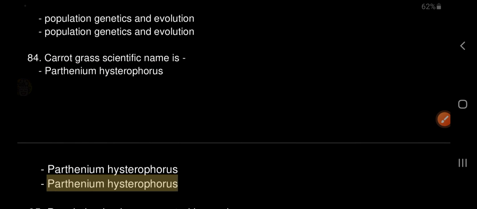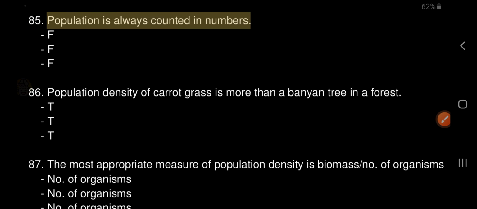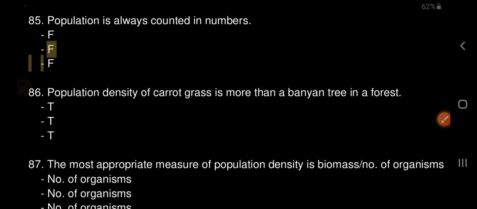85. Population is always counted in numbers. False. 86. Population density of carrot grass is more than a banyan tree in a forest. True.